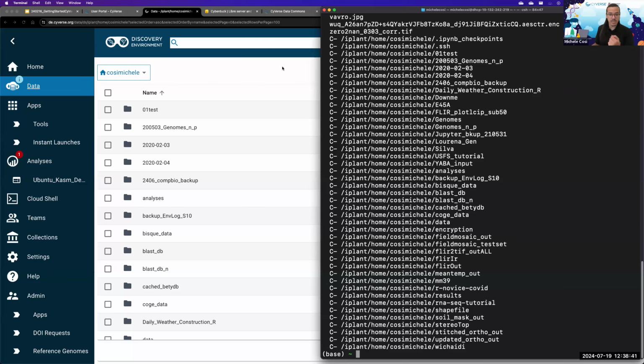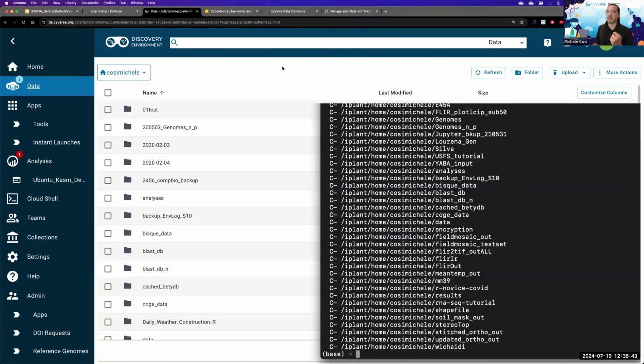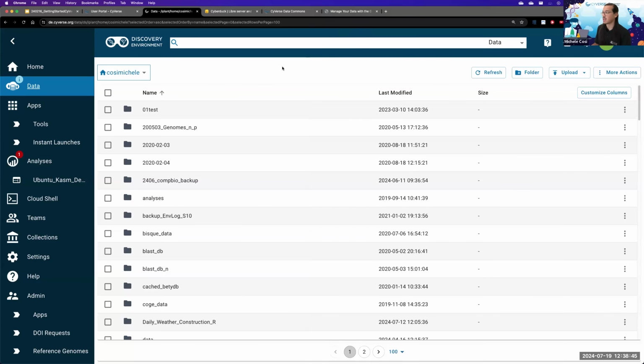So let's go back to the Discovery Environment and the data store itself. Given a specific subscription level, you're granted a number of gigabytes or terabytes, depending on your subscription level. But uploading data to CyVerse is not the only thing CyVerse is good at.